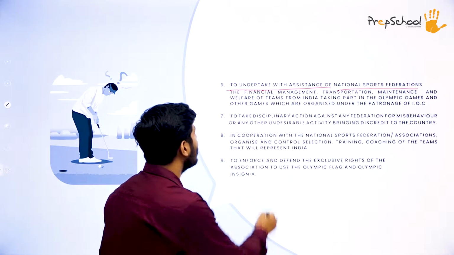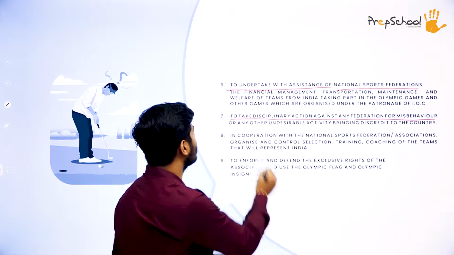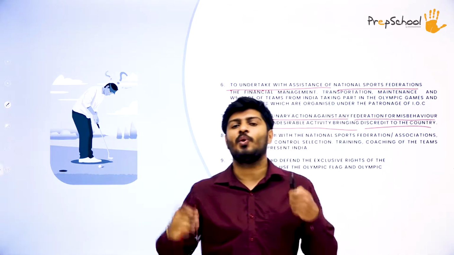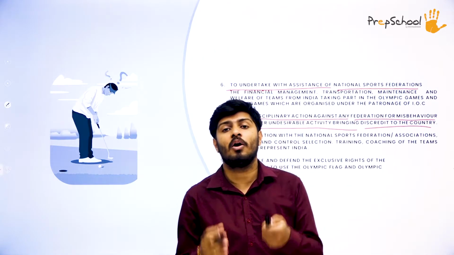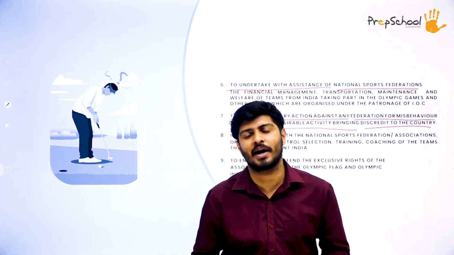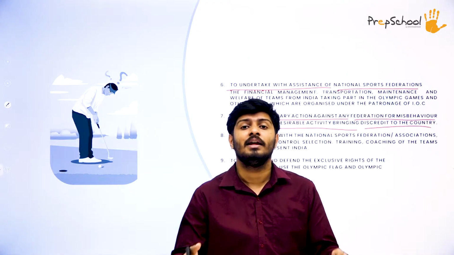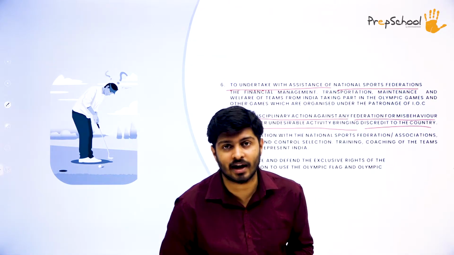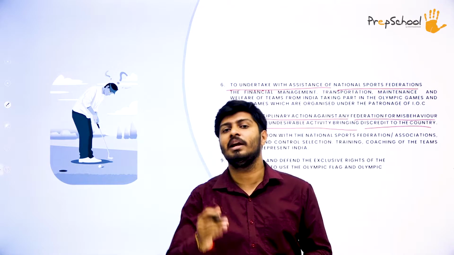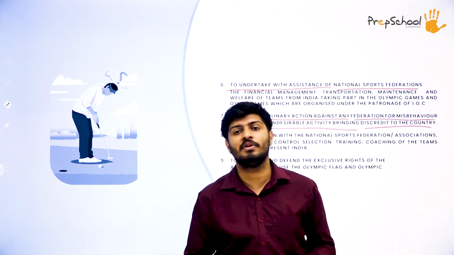The seventh objective is to take disciplinary action against a federation for misbehavior or any other undesirable activity bringing discredit to the country. So if any federation is practicing any kind of unethical activity in sports, such as doping or drug abuse, then the Indian Olympic Association takes major action. That means you can figure out that the Indian Olympic Association is the topmost governing body for any kind of sports activity that goes on in our country.